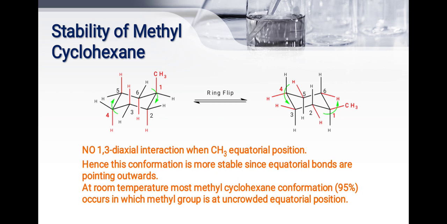Here there is no 1,3 diaxial interaction when CH3 is in the equatorial position. But when you see the first structure, the methyl is present at the axial position. When the ring flips, the methyl group goes to the equatorial position, and when the equatorial methyl group is present, there is no 1,3 diaxial interaction. Hence this conformation is more stable since equatorial bonds are pointing outwards. At room temperature, 95% of methyl cyclohexane conformations occur with the methyl group at the uncrowded equatorial position.